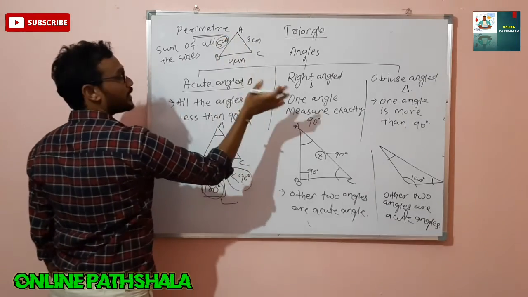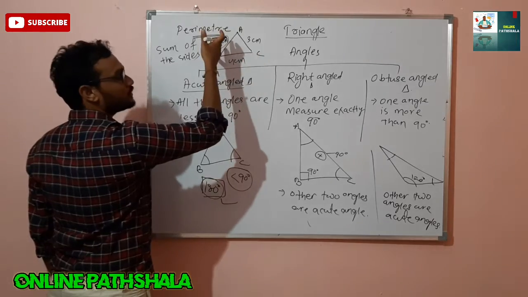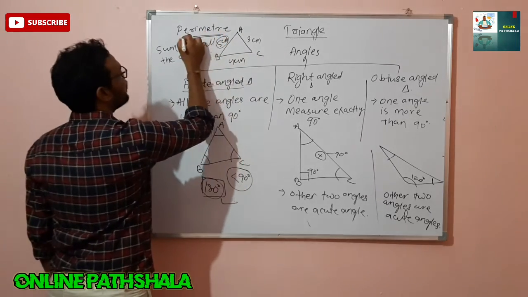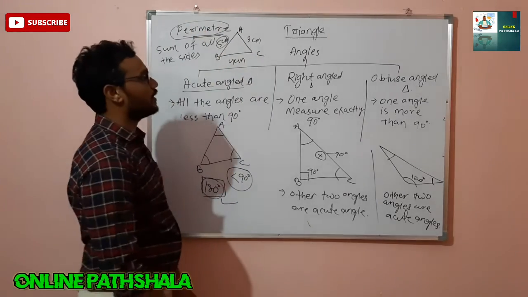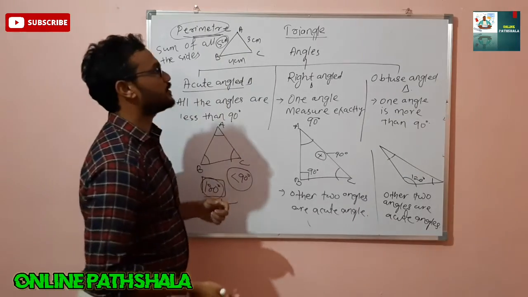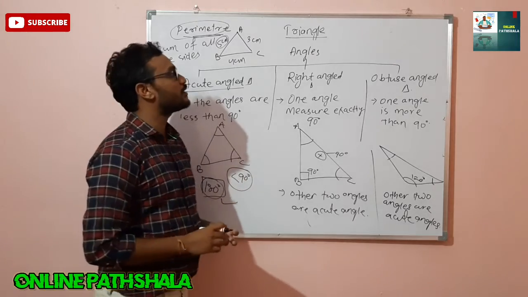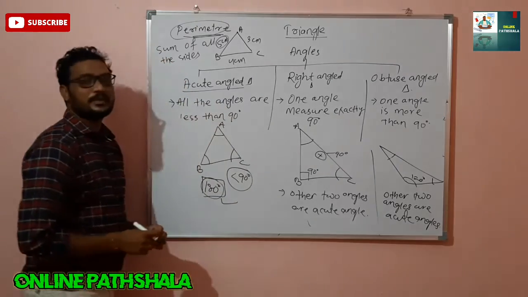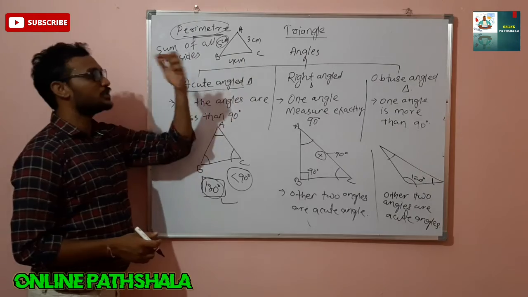So what you have to do? You have to just add the length of the sides. Then you will get the perimeter of the triangle. Okay. As you know what is perimeter, in a rectangle also you know that the perimeter formula is 2 into length plus breadth. So similarly here also, sum of all sides.